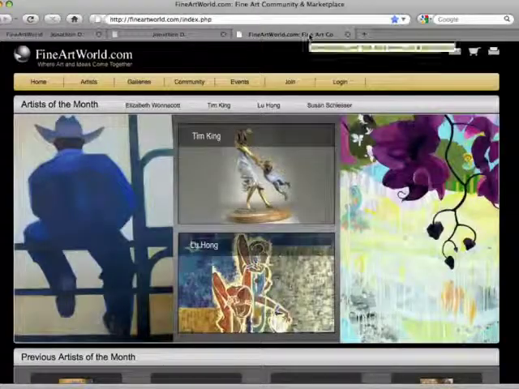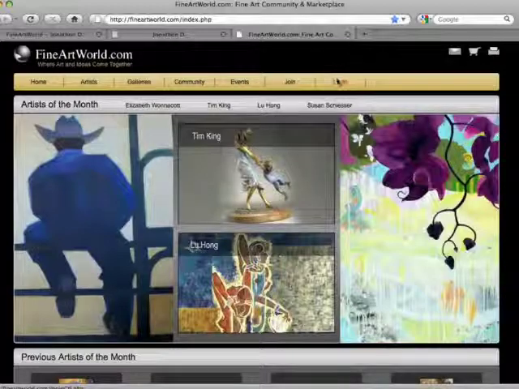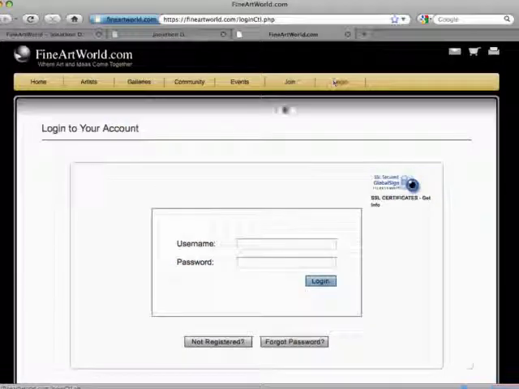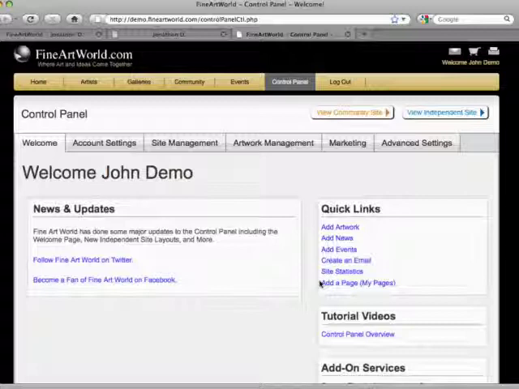First, go to www.fineartworld.com and click the login link. Go ahead and put in your username and password, then click Login. This should take you directly to your control panel welcome page.